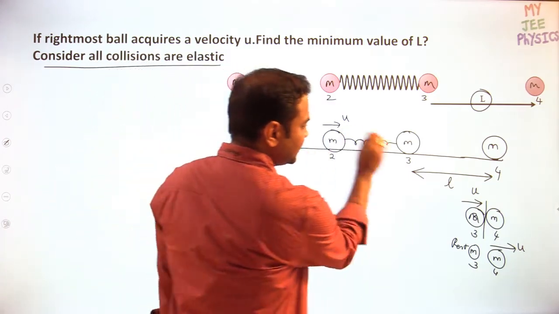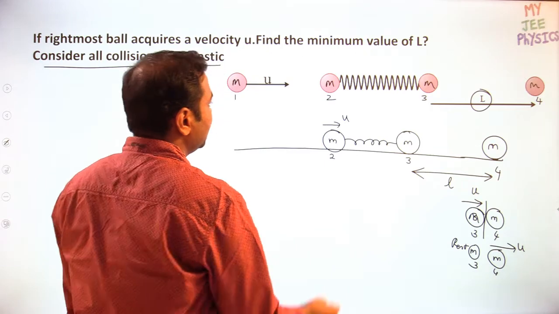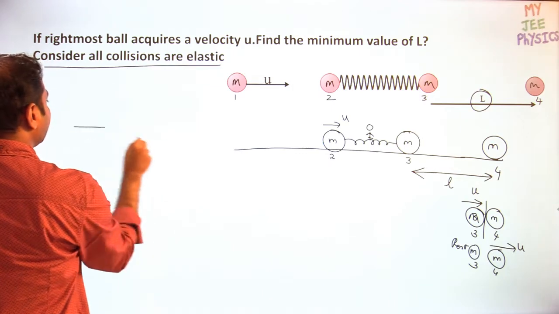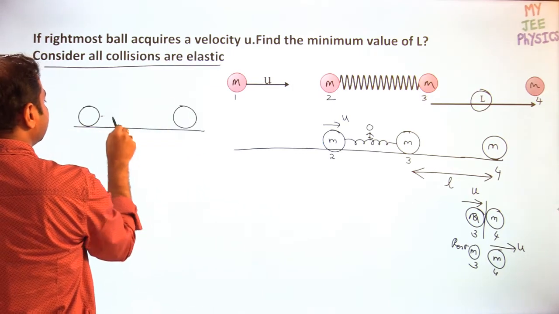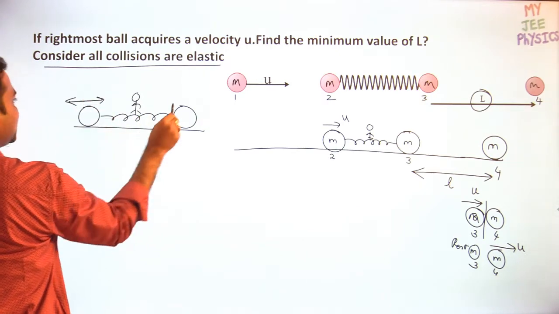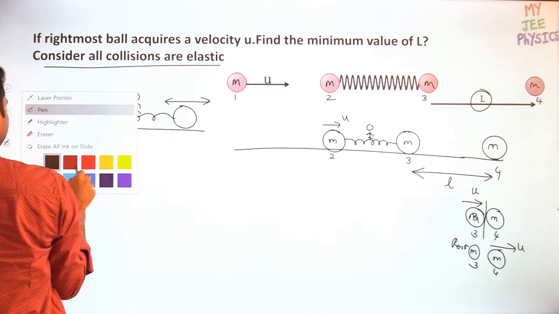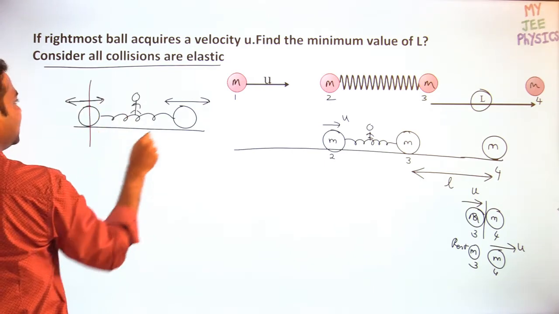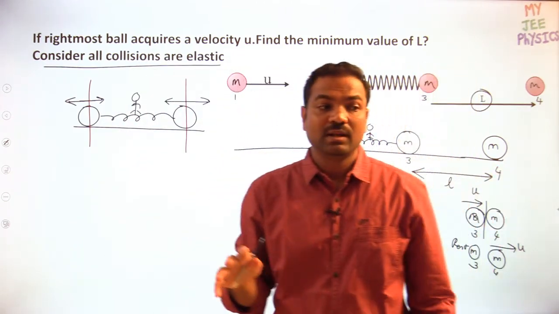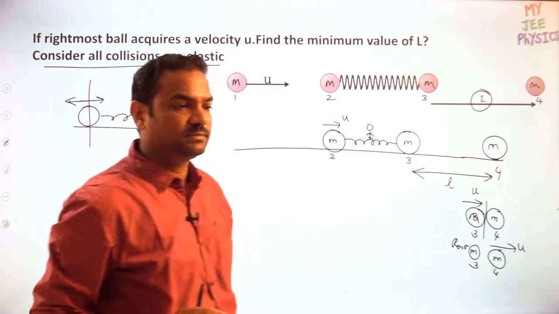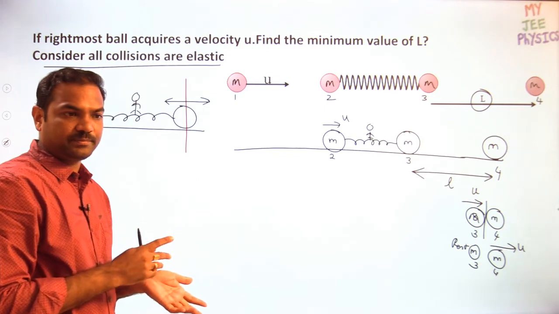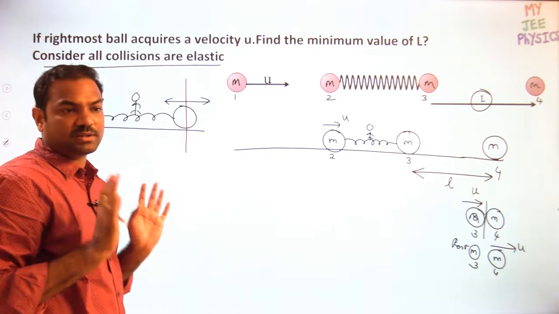Understood? So solving with respect to the ground will be tougher. Then what do we do? We take the center of mass logic. If I am standing on the center of mass, I will see that both objects are oscillating about this position. I won't see the objects moving forward. Only the person standing on the ground will see that the entire system is moving forward. But this person won't see the system moving forward because he is already on the center of mass. He will see only the objects oscillating.